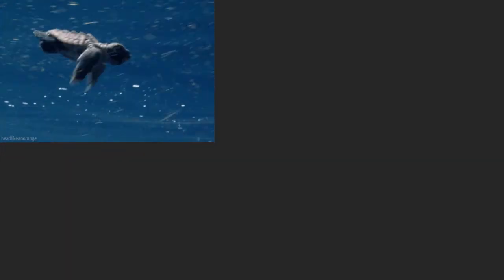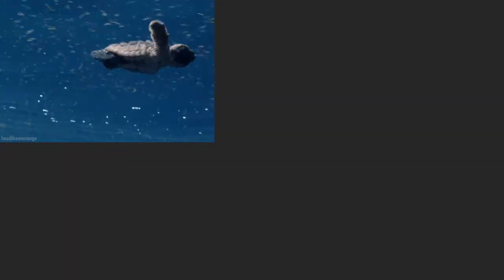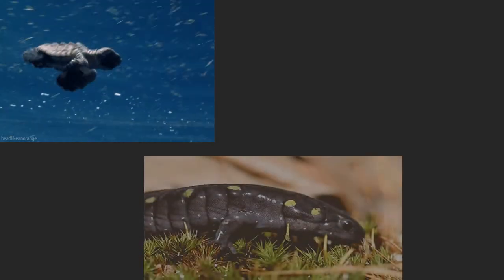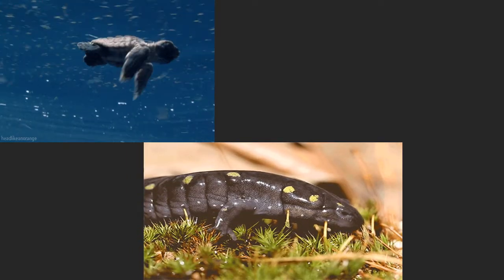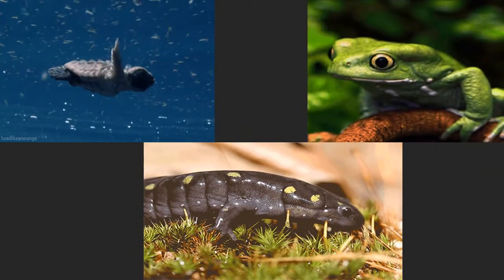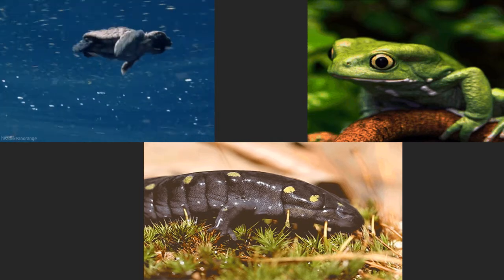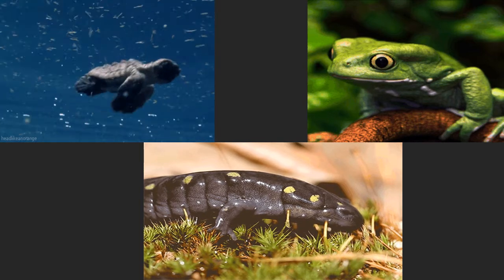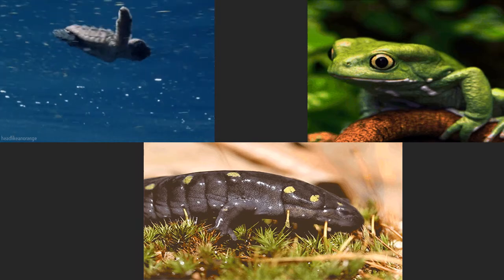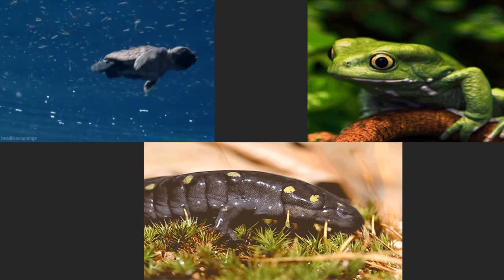So here are the examples of some amphibians, which include turtle, salamanders, and frog. These are the animals which live both on land and in water.